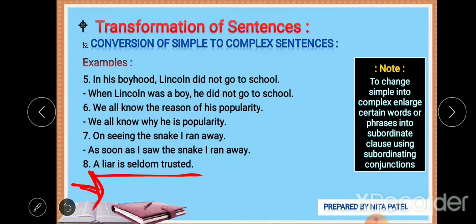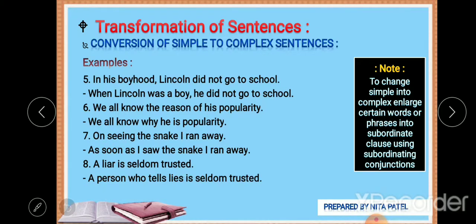So we can use a noun clause here. A person who tells lies is seldom trusted. Okay, yes, that's the answer. A person who tells lies is seldom trusted.